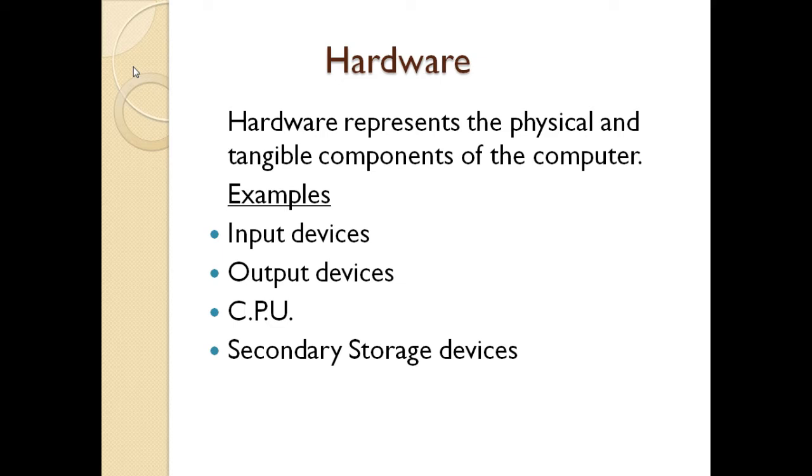Hardware are those components of a computer which have some physical existence and we can touch those components. Those components are known as hardware.